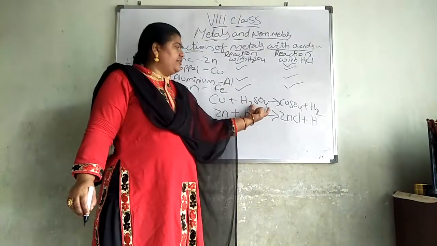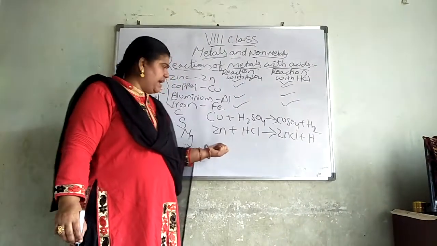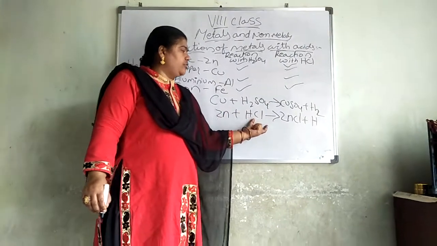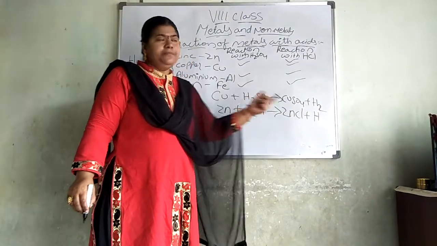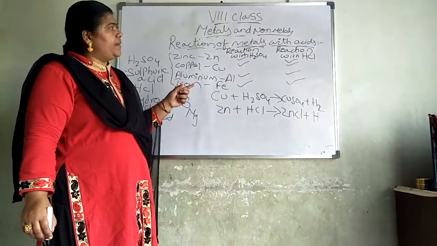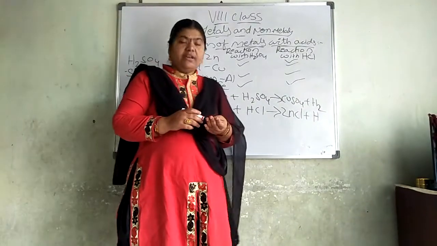Copper reacted with sulfuric acid gives rise to copper sulfide plus hydrogen. Zinc reacted with hydrochloric acid gives rise to zinc chloride plus hydrogen. This is the reaction of metals with acids, and tomorrow we will do one more experiment.